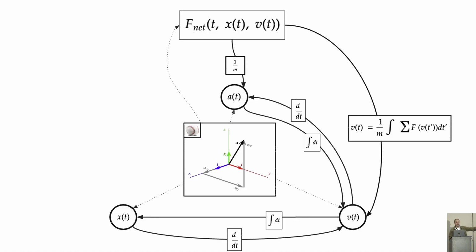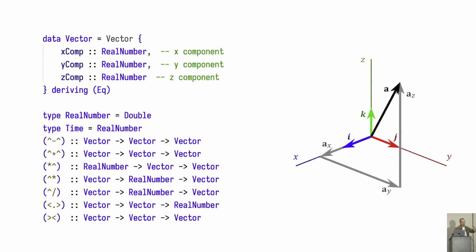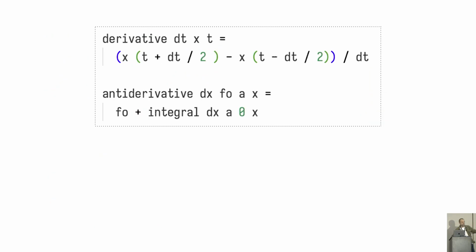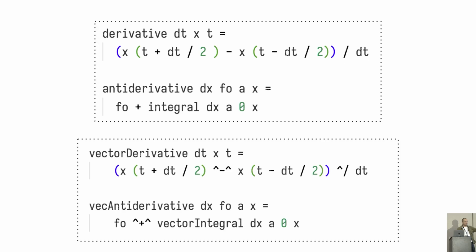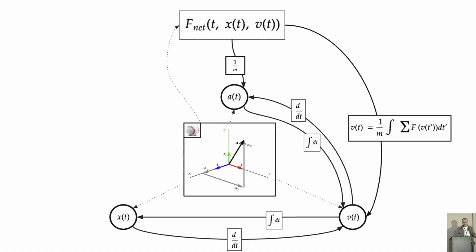Now, we're not going to encode over rational numbers, but we're going to encode over vectors and vector spaces. How would this look in Haskell? I'm going to get a little faster, but we have an x, y component, and these are all the operations that we are used to with rational numbers, but we have them in Haskell. This is a derivative and antiderivative, and using vectors, you can barely notice the difference in the implementation. So pretty much, our intuition commutes.